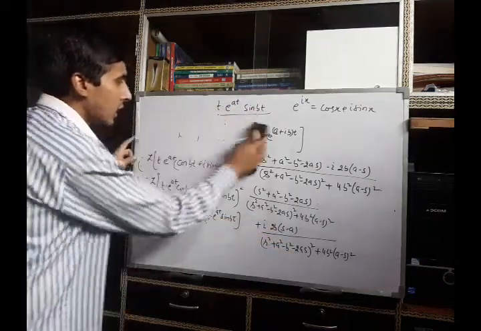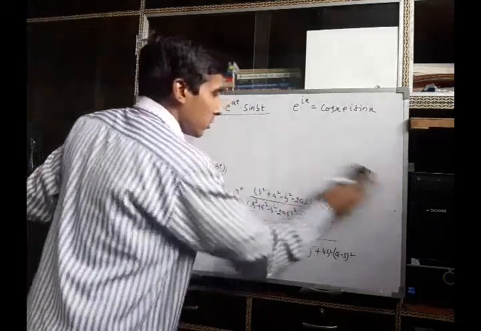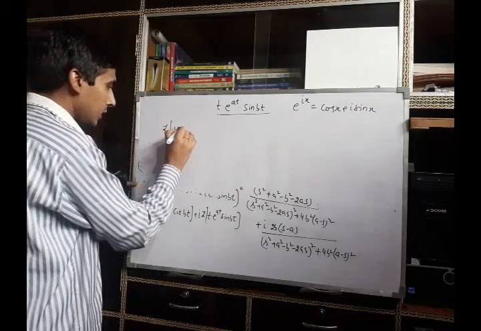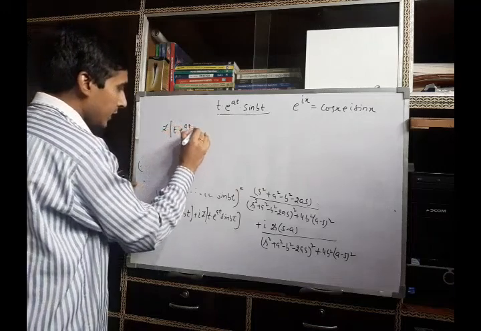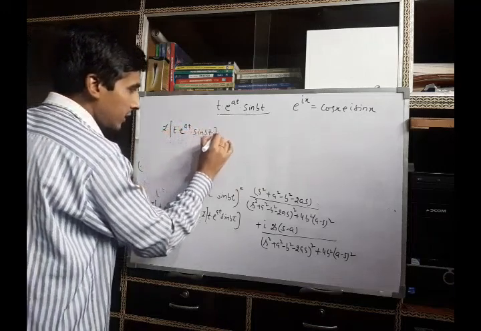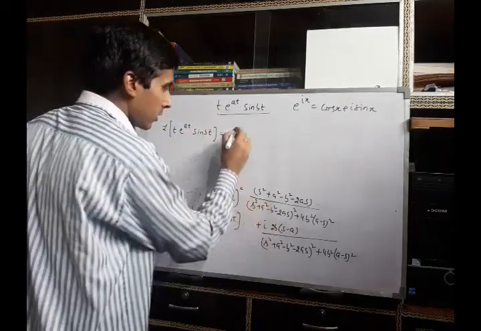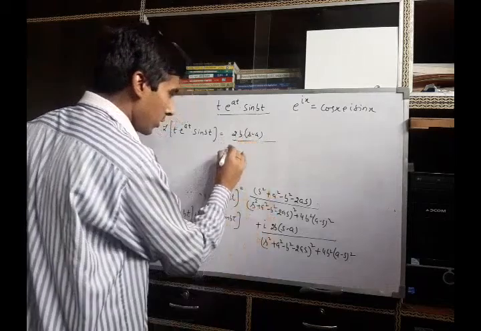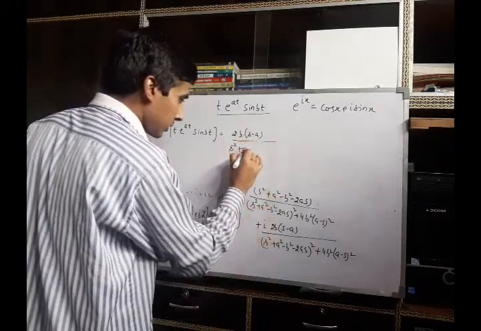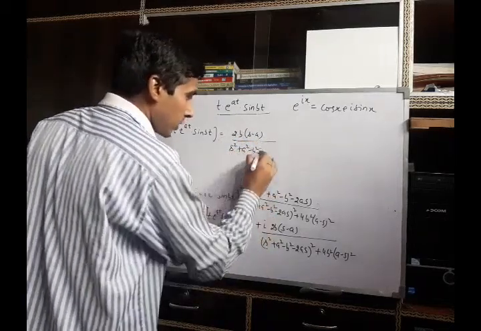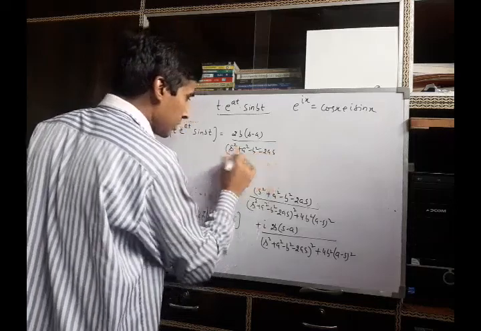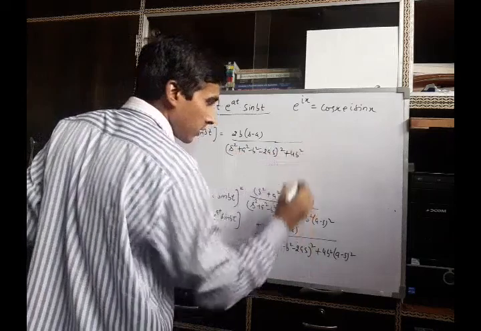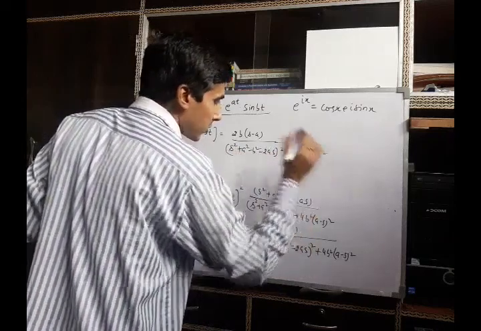That means the Laplace transform of the given function, that is t e^(at) sin bt, it will be 2b(s minus a) upon (s square plus a square minus b square minus 2as) raised to power 2 plus 4b square (a minus s) whole square.